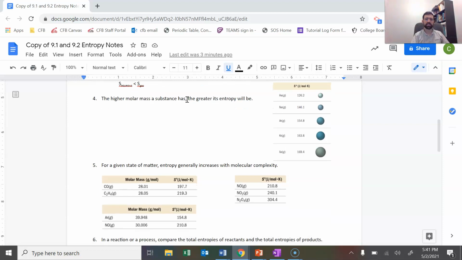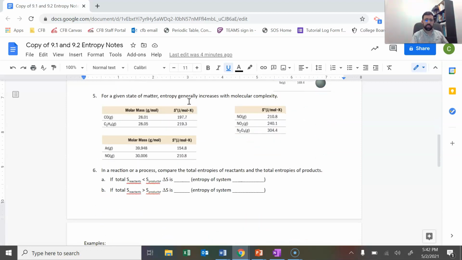The higher the molar mass a substance has, the greater its entropy would be. This is maybe one that isn't as intuitive, so you may want to just try to remember that. In general, the higher the molar mass, the greater its entropy will be. And you can see a list of entropies here to justify that for yourself. Helium has a much lower entropy, for instance, than xenon, which is in the same group but way farther down. It's just a much larger noble gas than helium is.